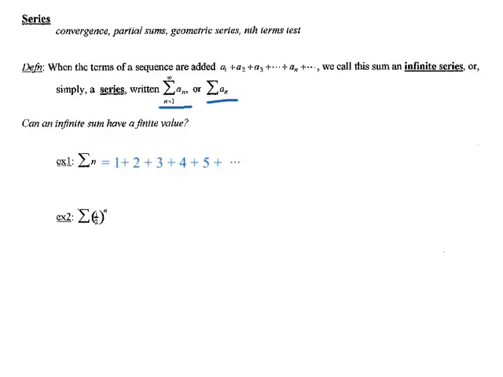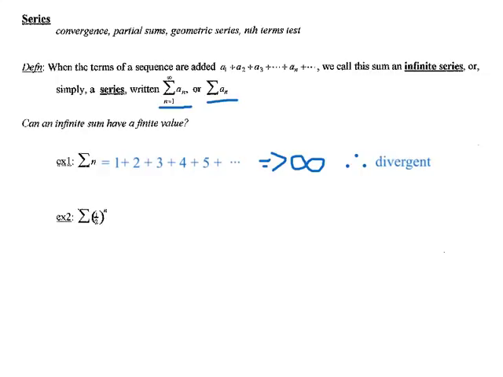Okay, I don't have any curly brackets this time because I'm not writing a sequence anymore. I'm writing a series. I have plus signs in between my terms to show that I'm talking about the actual sum of these values, and I have my plus dot dot dot at the end to show that it goes on forever. Okay, so if I think about doing 1 plus 2 plus 3 plus 4 plus 5, is that going to have a finite value or an infinite value? Well, you guys know that's going to approach a value of infinity. So this would be a divergent series.